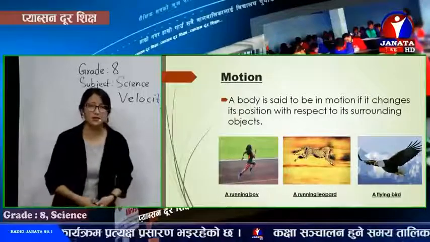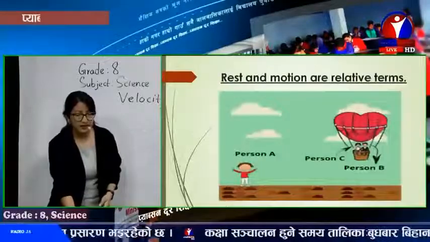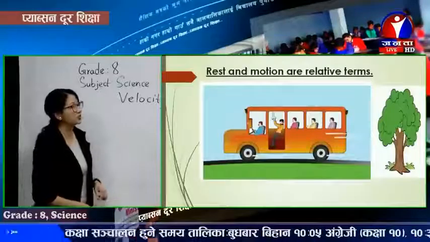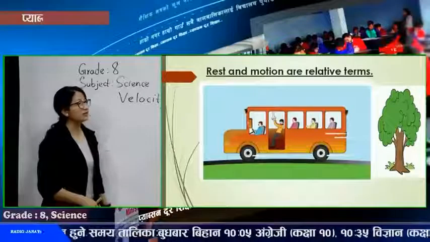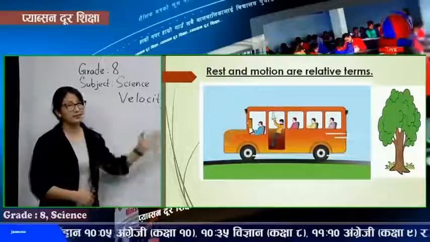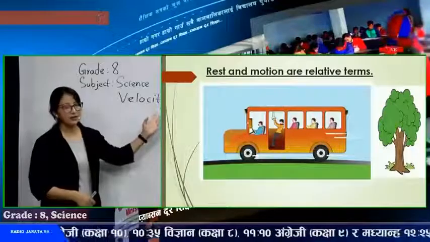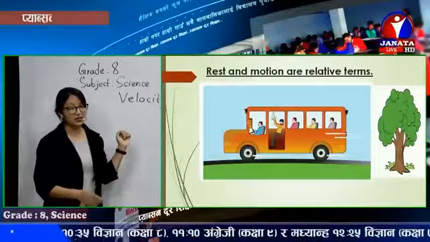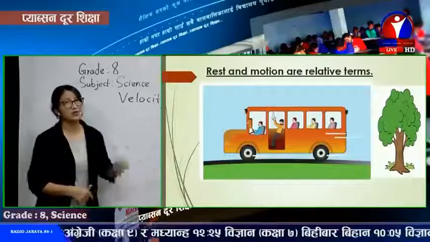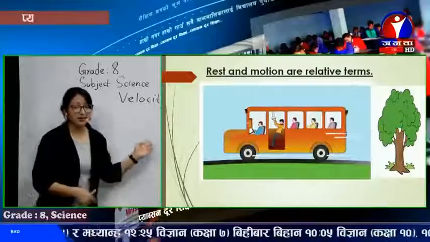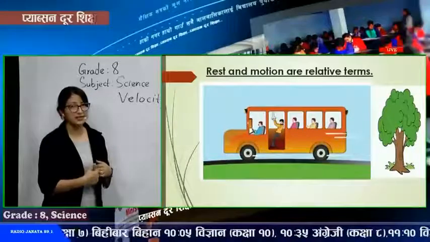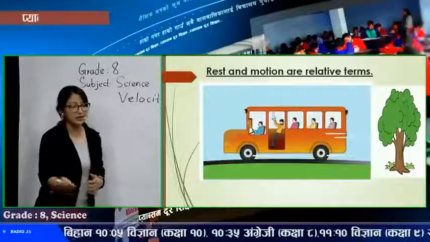Let's take some examples. Say you're in a moving vehicle. You can check the picture here first of all. You're in a moving vehicle. The passengers inside the bus are in rest with respect to each other. Everybody is in rest. They're just sitting on the seats and the bus is moving. The vehicle is moving. Actually, the people with respect to each other are in rest. But look at the trees outside.